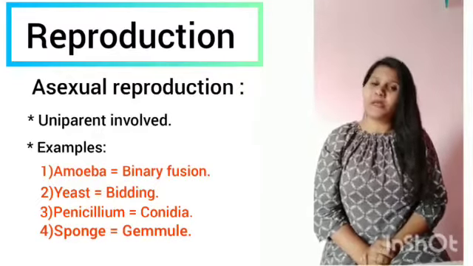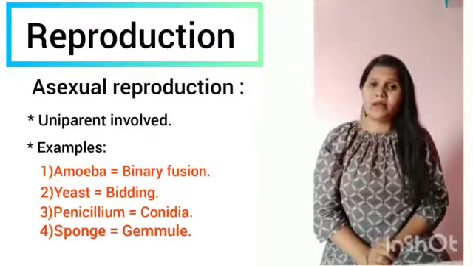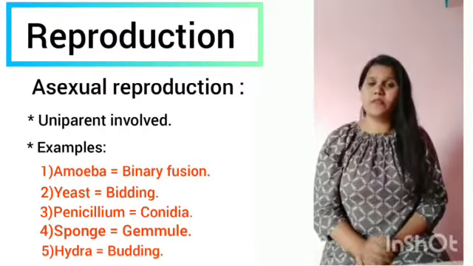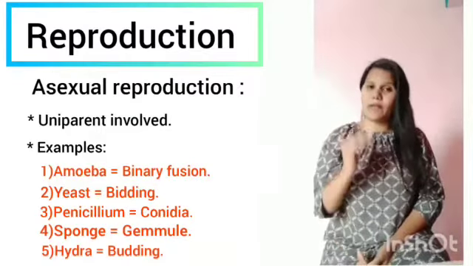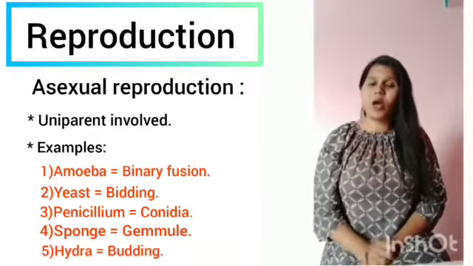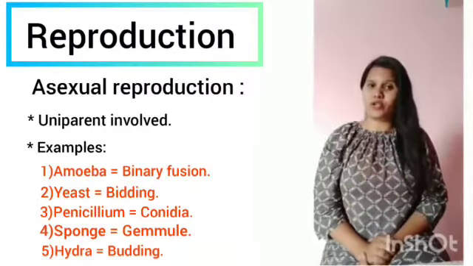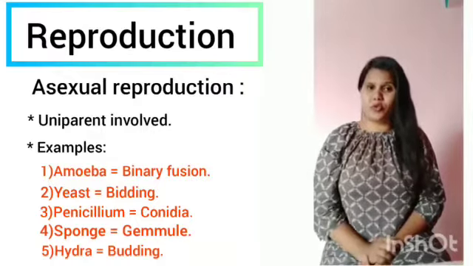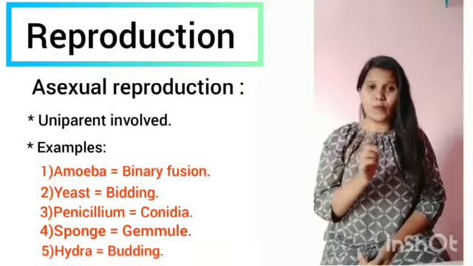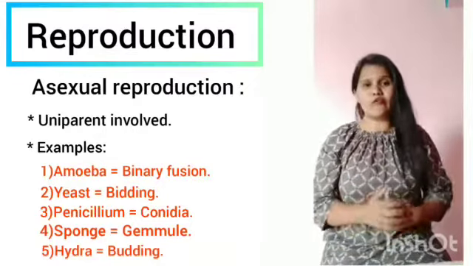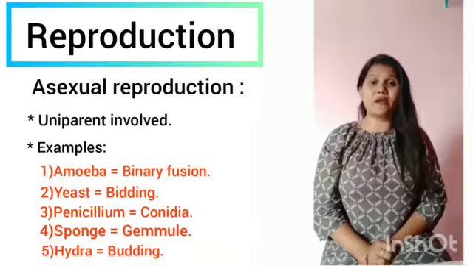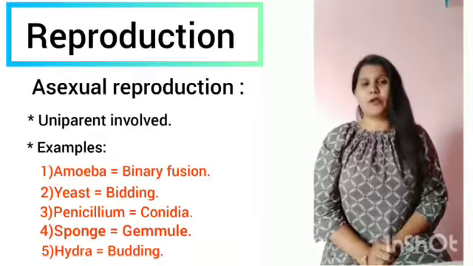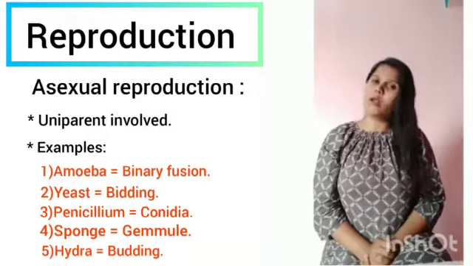And one more species of the kingdom Animalia, that is hydra, which is very famous. In the case of the hydra, the same budding mode takes place. The parental hydra will have an outgrowth structure which is attached to it. This bud-like structure takes all nutritive material from the parental body, and during favorable conditions, it gets detached from the parental hydra and grows into a new individual. This is how asexual reproduction takes place in all these living organisms.